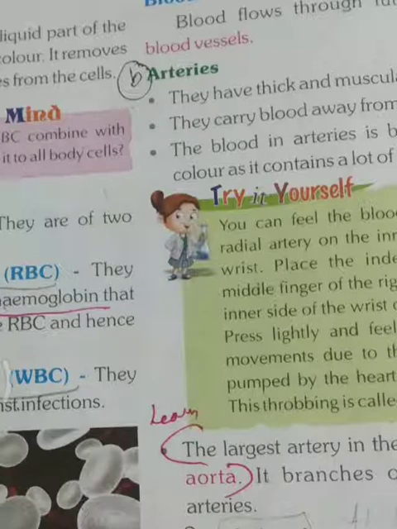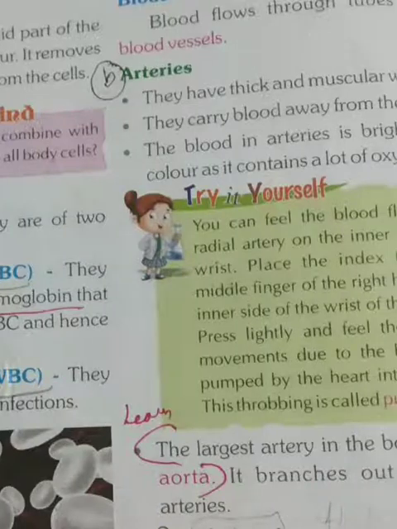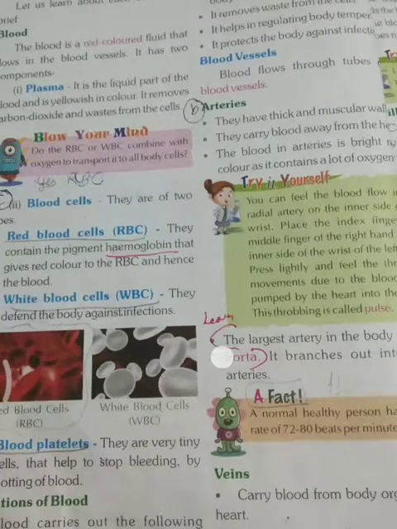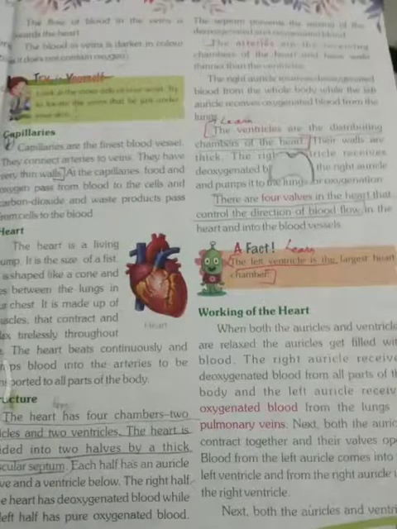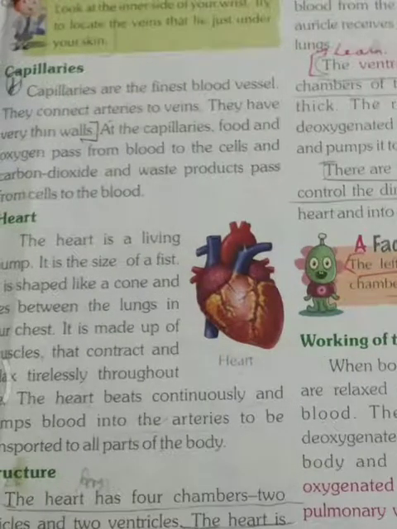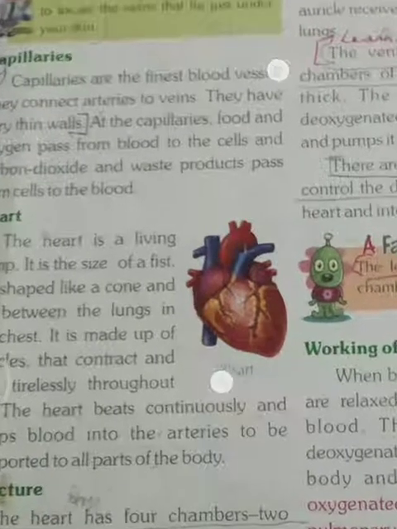Blood vessels, again we will revise them. Arteries have a thick and muscular wall and carry blood away from the heart, and blood in arteries is bright red in color as it contains a lot of oxygen, meaning it contains oxygenated blood. The largest artery in our body is the aorta, and it branches out and forms arteries. Veins carry blood from the organs to the heart, they have thin walls, and the flow of blood in the vein is toward the heart. It contains deoxygenated blood, darker in color as it does not contain oxygen.